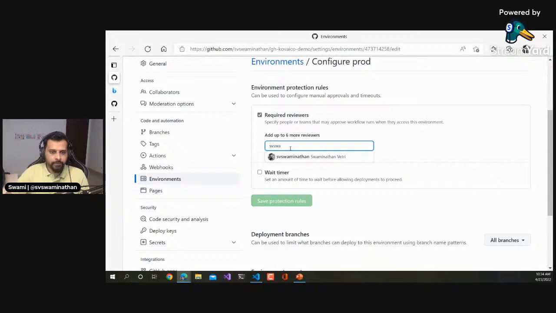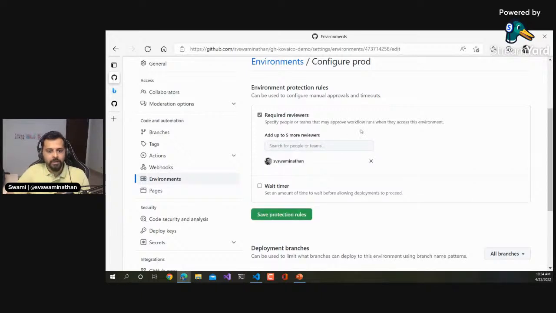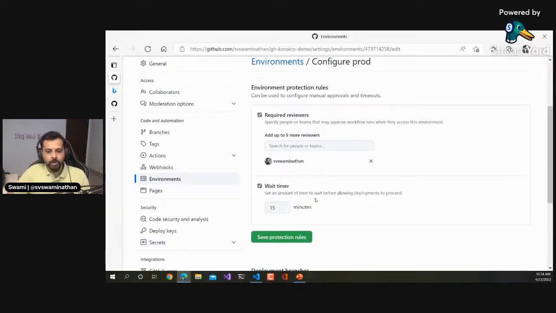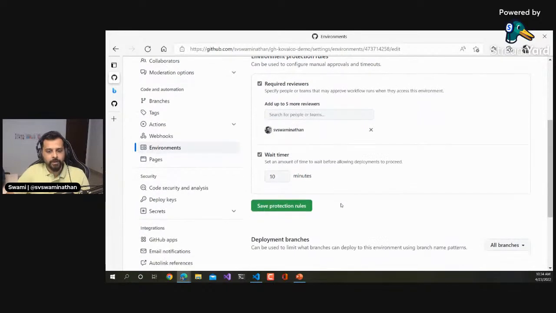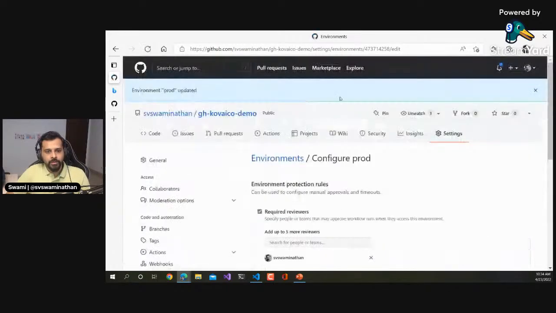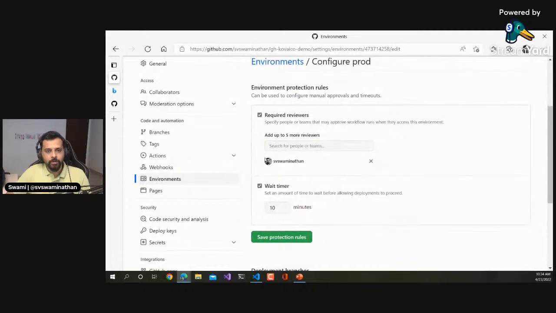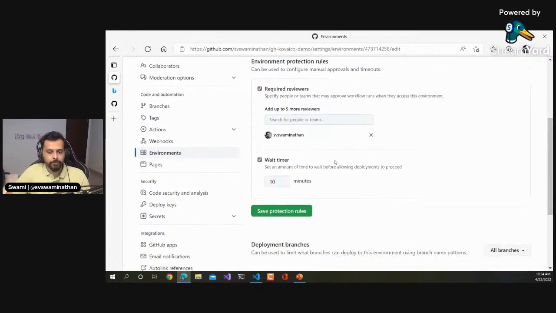In my case, since I'm the one showing this, I'll just put my name. You can also set up a wait timer, how long you would need to wait for the approval, whether 10 minutes, 5 minutes, or whatever. You can specify that. What this does is, anytime a deployment is targeted to that environment, the approver needs to approve, and only then will it proceed further. We will see that in the demo as well soon.